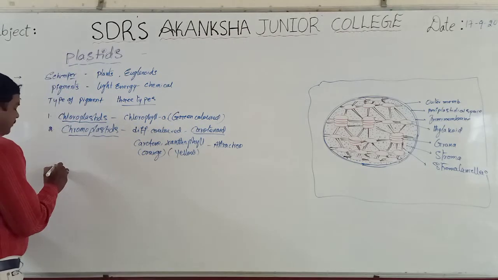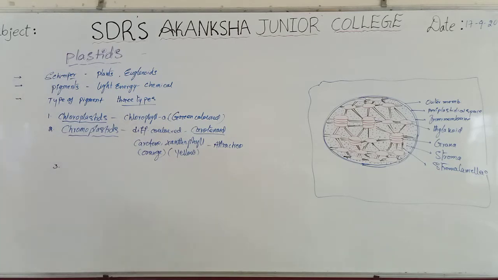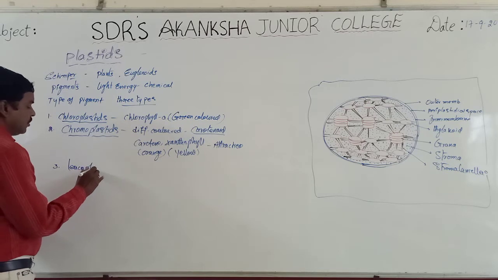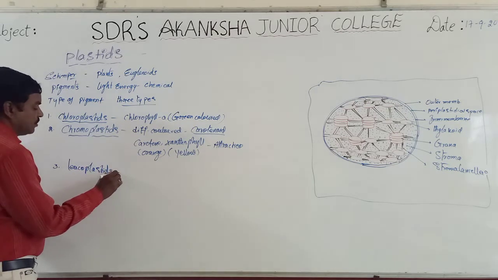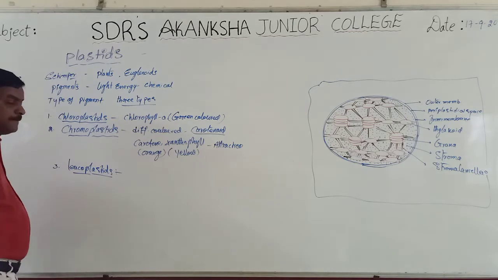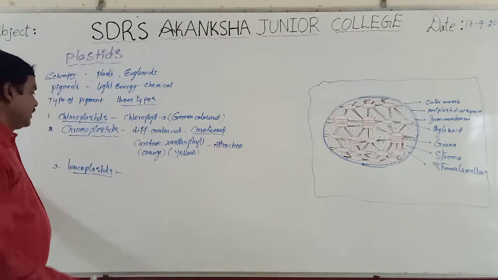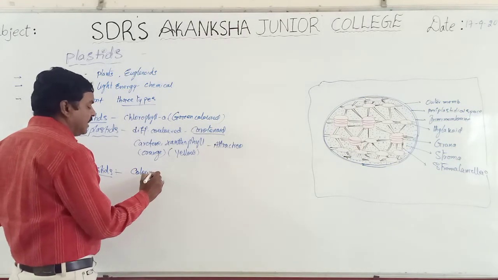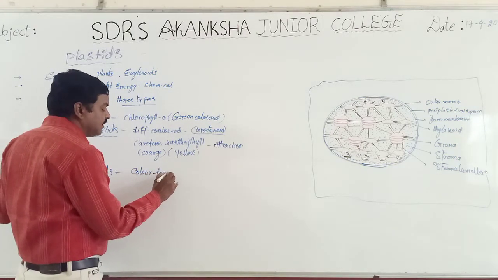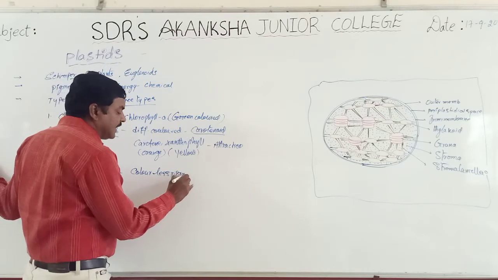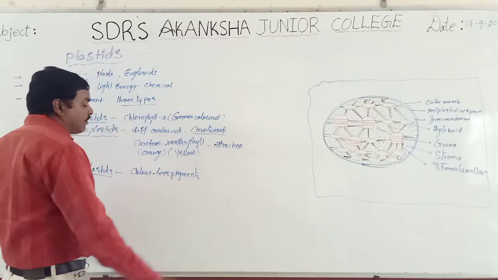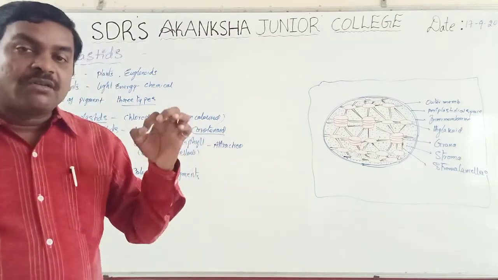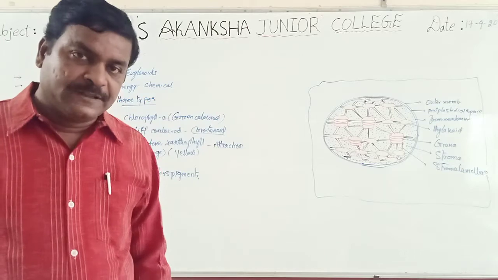At the same time, the third type of plastids are called leucoplastids. These leucoplastids are colorless. Leucoplastids are colorless pigments. But what is the importance of these leucoplastids? Colorless pigments are called leucoplastids.